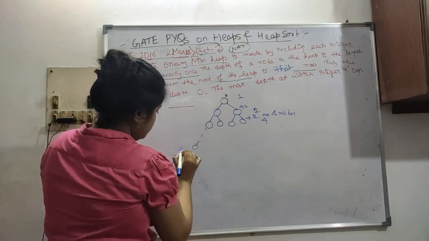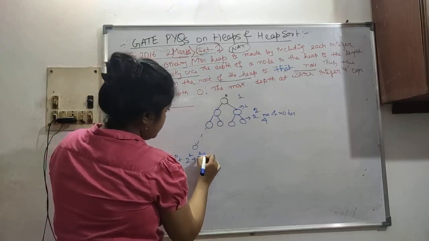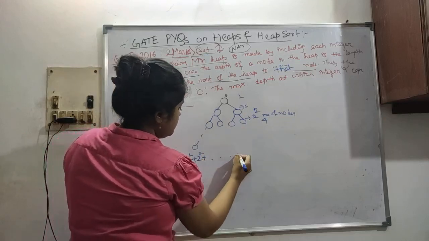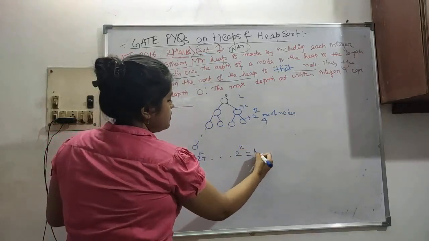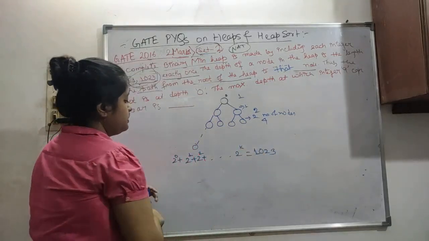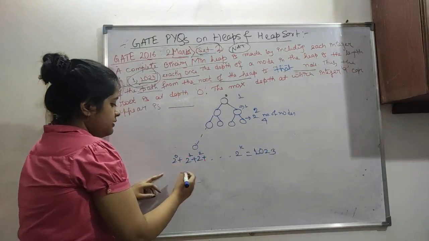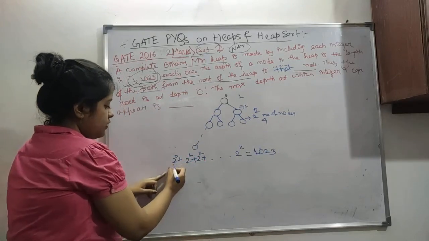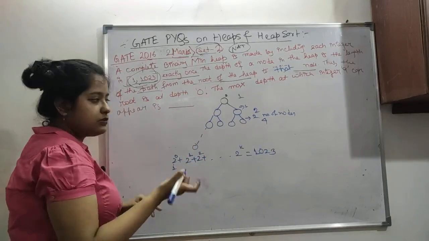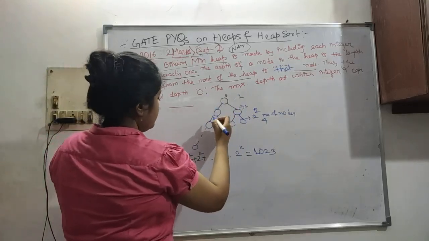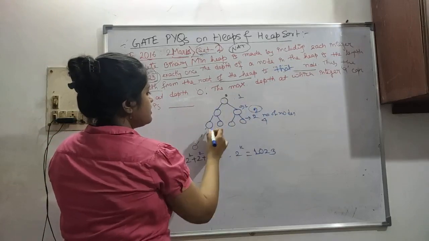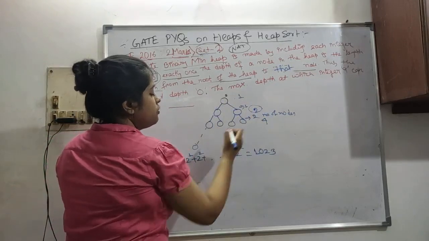So this is kind of a GP series, 2 to the power 2. Total number of nodes, let's say, is 1023. So this is basically a GP series. 2 to the power 0 means 1 node is present. Then 2 to the power 1 means 2 nodes are present. Next, 2 to the power 2, 4 nodes are present.